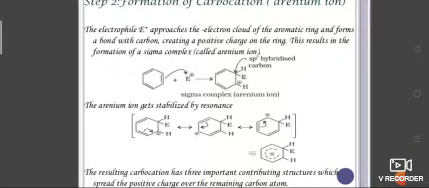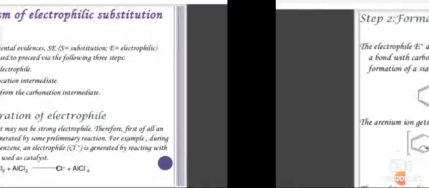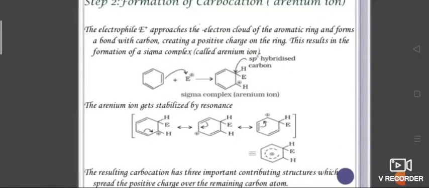Next, formation of the carbocation. The electrophile E plus, that means Cl plus, approaches the electron cloud of the aromatic ring and forms a bond with a carbon, creating a positive charge on the ring.